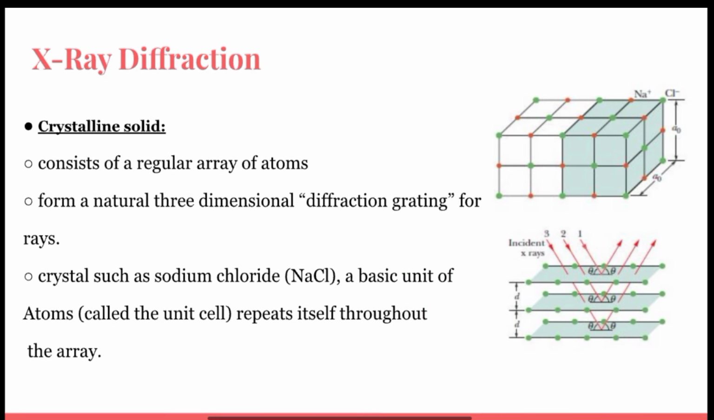A crystalline solid, which consists of a regular array of atoms, might form a natural three-dimensional diffraction grating for X-rays. The idea is that in a crystal such as sodium chloride, a basic unit of atoms repeats itself throughout the array. When an X-ray beam enters a crystal such as sodium chloride, X-rays are scattered, that is redirected in all directions by the crystal structure. In some directions, the scattered waves undergo destructive interference, resulting in an intensity minimum. In other directions, the interference is constructive, resulting in intensity maxima.